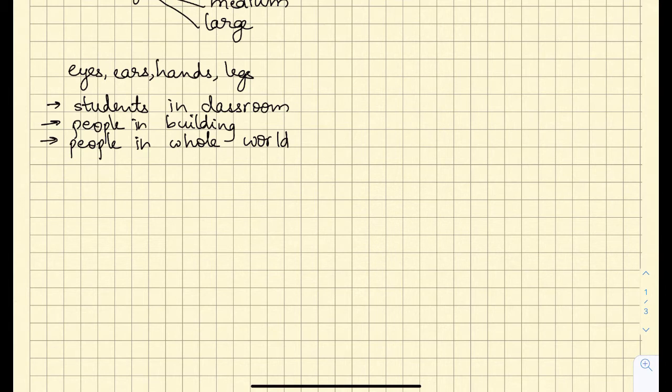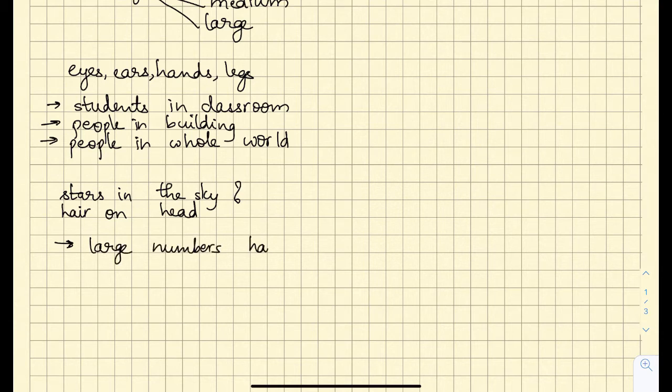Okay, but let me ask you certain questions. Can you count the stars in the sky? Now there will be a big question mark in front of you. Similarly, can you count the hair on your head? Again you'll think, oh, it would be so difficult to do so. So these numbers are very huge and difficult to count, but large numbers also have names.